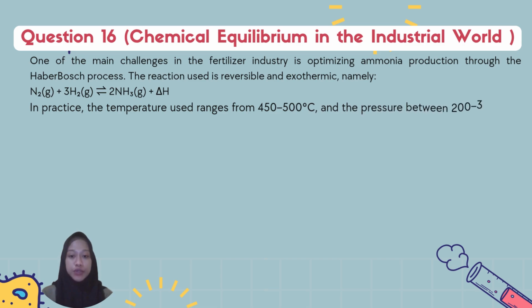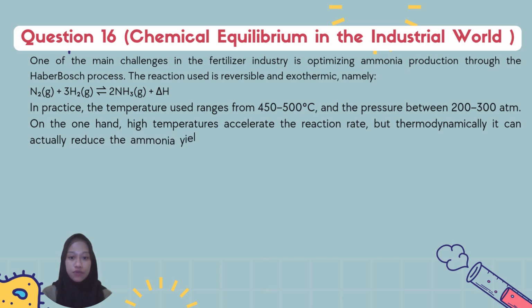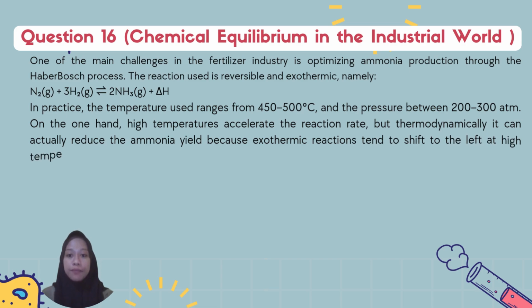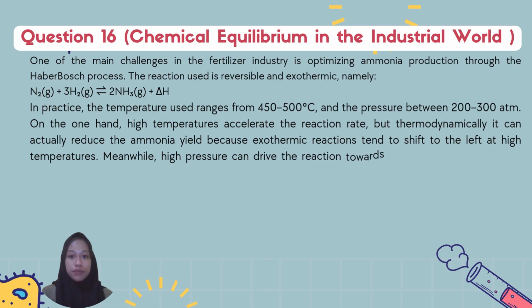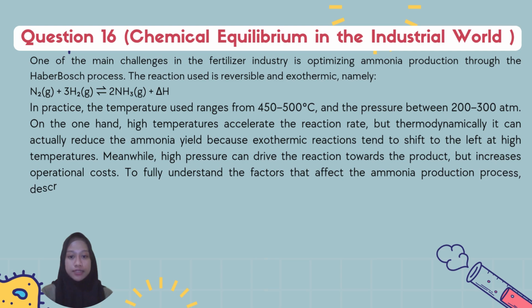The reaction used is reversible and exothermic, namely nitrogen gas reacts with hydrogen gas to form ammonia gas, releasing heat. In practice, the temperature used ranges from 450 to 500 degrees Celsius, and the pressure between 200 to 300 atmospheres.